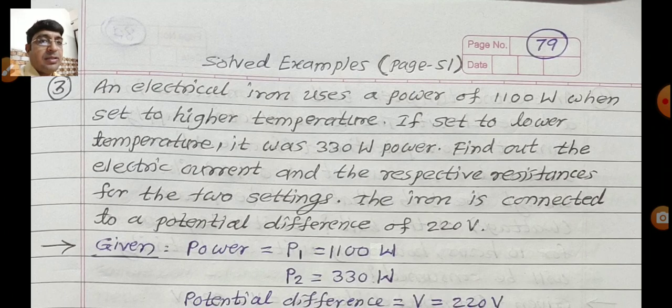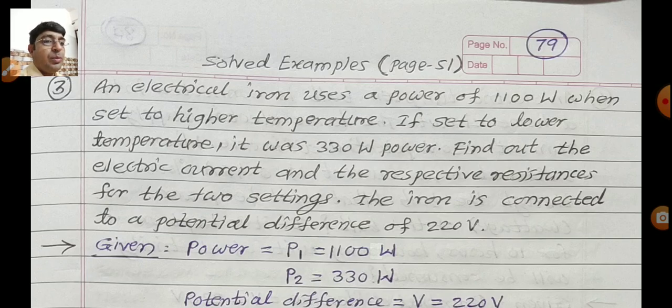Read the question first. An electrical iron uses a power of 1100 watt when set to a higher temperature. If set to a lower temperature, it uses 330 watt power. Find out the electric current and the respective resistances for the two settings. The iron is connected to a potential difference of 220 volt.